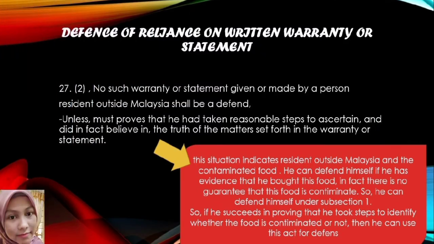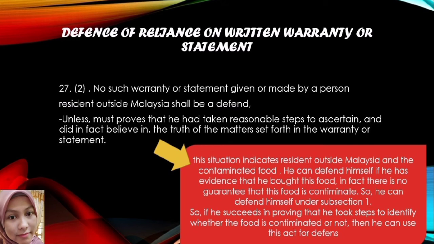Okay, next. In defense of reliance on written warranty or statement, this situation indicates a resident outside Malaysia contaminated the food. He can defend himself if he has evidence that he bought this food.